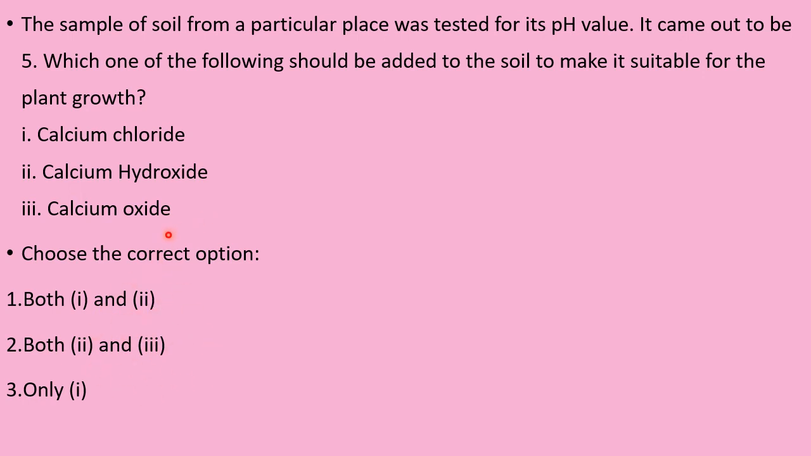pH is 5, acidic. We have to use the base. Which is the base here? Calcium chloride is a salt. So this is a natural base. Calcium oxide is also a basic oxide. Therefore, 2 and 3, where is it? Here it is. Okay, right.